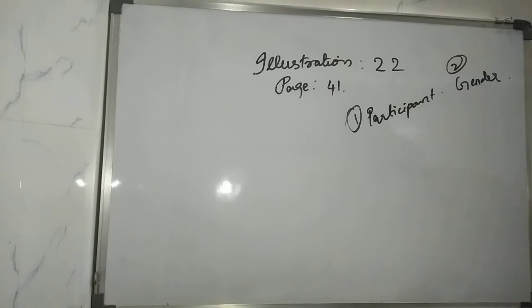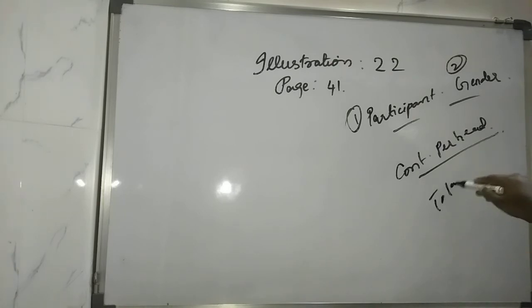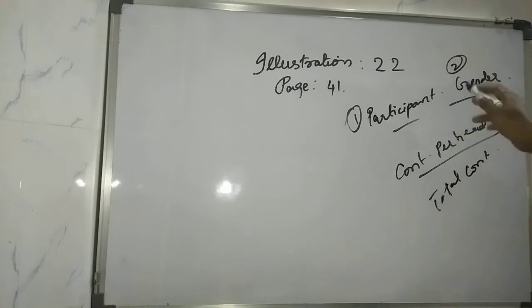Represent the data in a table. So 2 attributes, participant and gender, are given to you. Then you can write contribution per head, that is, how much each student or teacher contributed. And after that you can take the total contribution also. So like this you have to prepare the table from these 2 attributes.